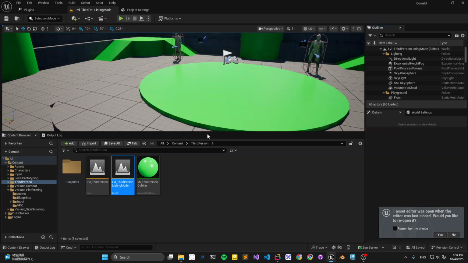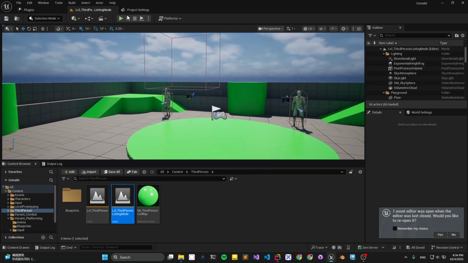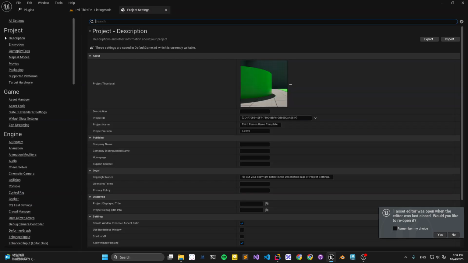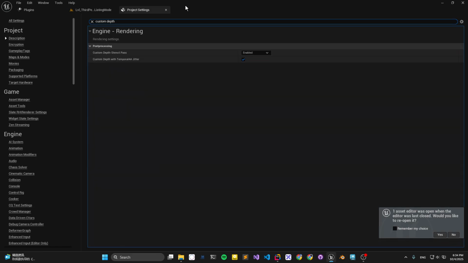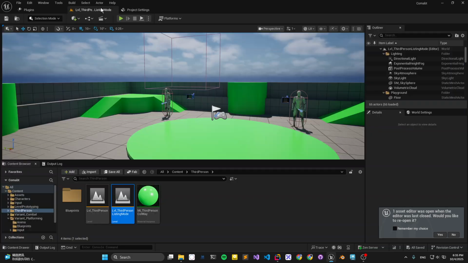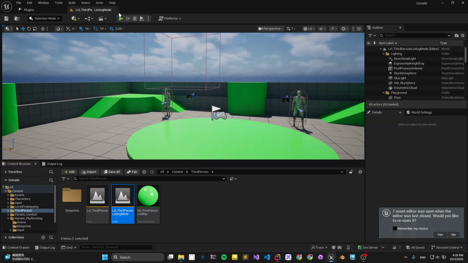Let's get into it. First of all, we need to go to the project setting in the render, I think it's in the custom depth. Custom depth stencil path. You need to set enable with stencil, and that's it.